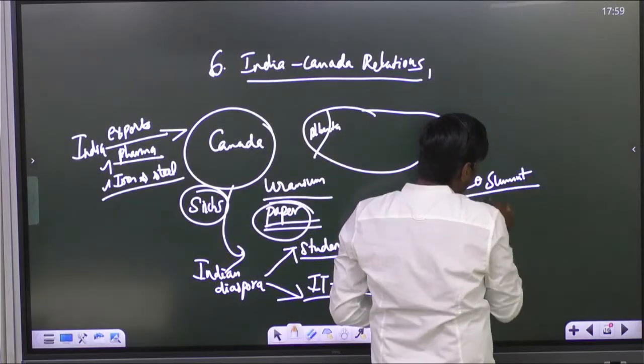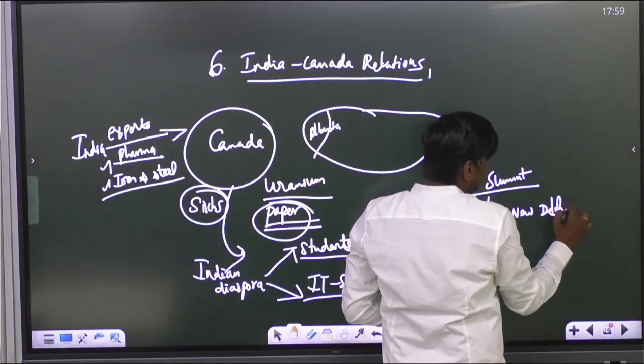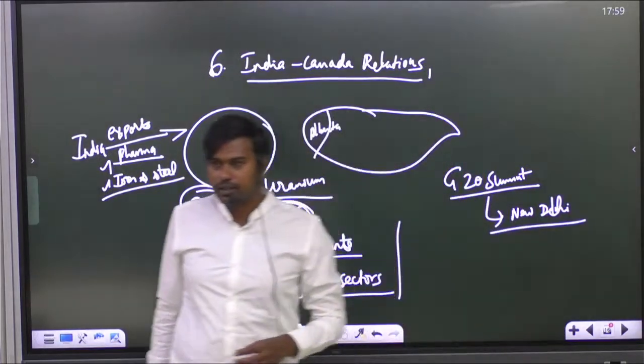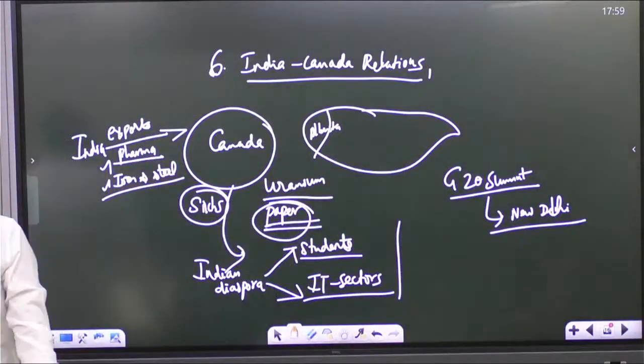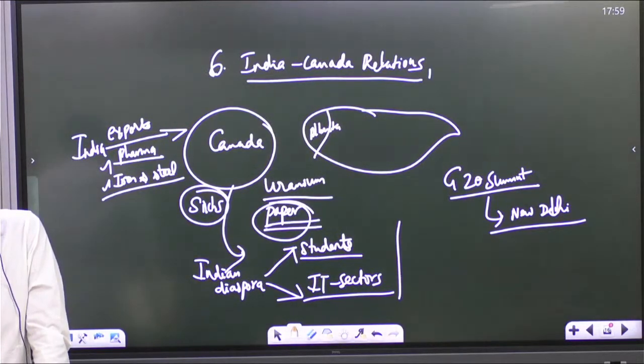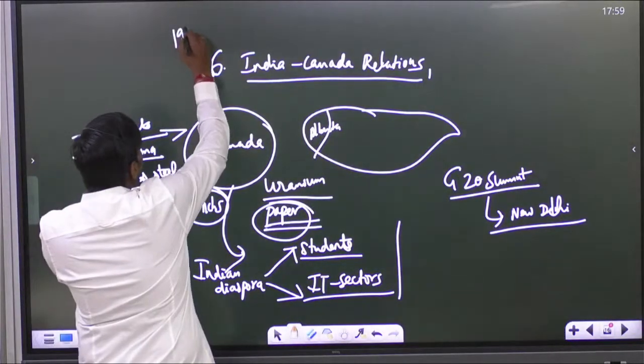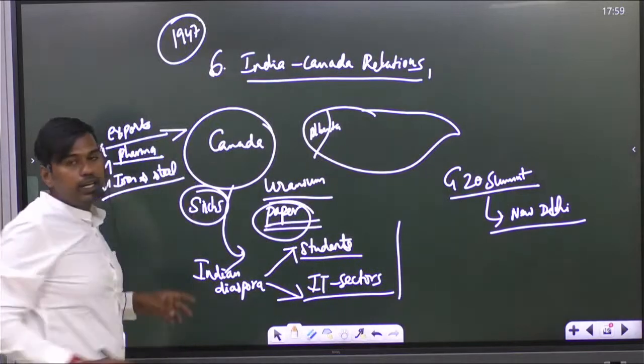So, the G20 summit which happened in New Delhi this year, the Canadian president, Justin Trudeau, his actions are also being criticized like that, because the India and Canada relationship has a very historic background. Starting soon after India's independence in 1947, we started our bilateral relationship.